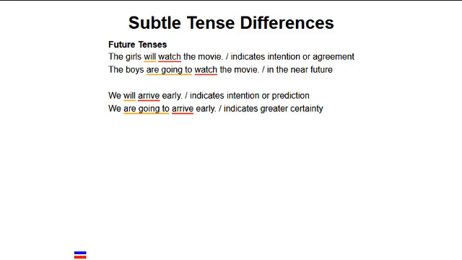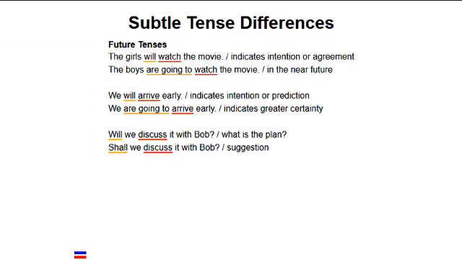Both sentences indicate the intention to arrive early, but often we don't have total control over exactly when something will happen until we see that certain hopes and expectations have been realized. The modal shall also refers to the future, although it isn't used as often by Americans as other native speakers. Shall indicates a suggestion or a stronger intention to do something. In the questions, "Will we discuss it with Bob?" and "Shall we discuss it with Bob?" the second question implies the speaker wants Bob's input.